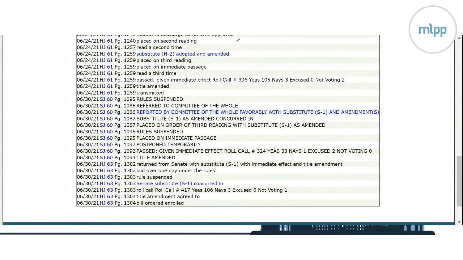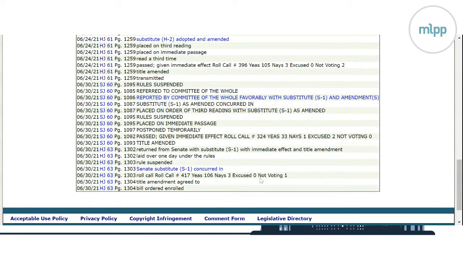Again, the standard process for legislation is it gets introduced in either the House or Senate, then it gets assigned to a committee. It gets discussed and debated in committee, then voted out of committee. Then the full House or Senate votes on the bill and sends it to the other body. So Senate originated bills then get sent to the House for either what's called concurrence, where they basically say, yes, this is great as is. They vote on it the same way, or they make their own substitutes and amendments and then send it back to the other. And so then, again, you just want to use this to track the process.